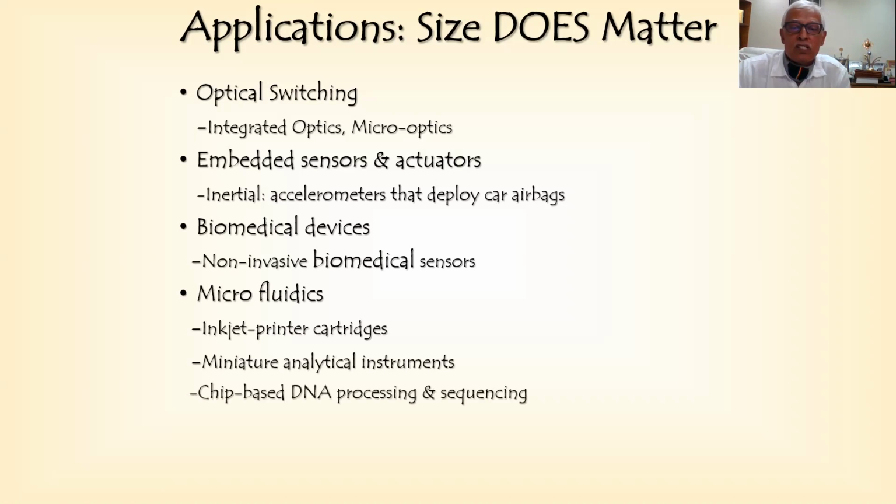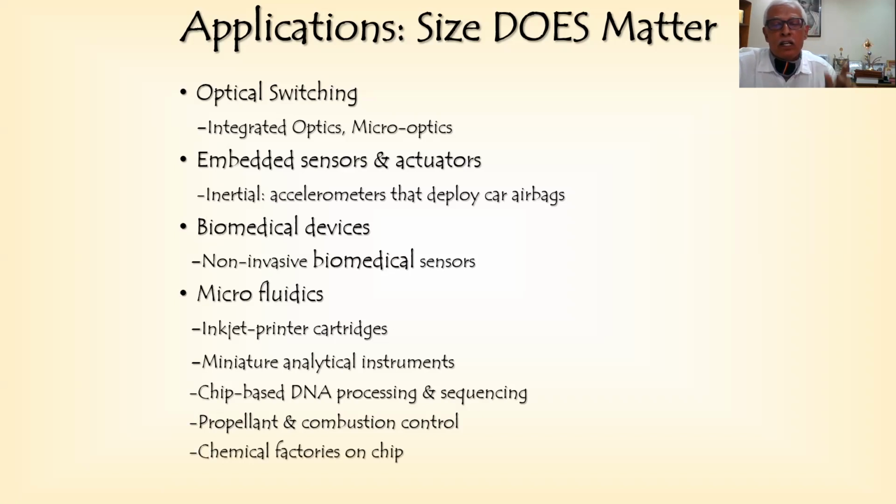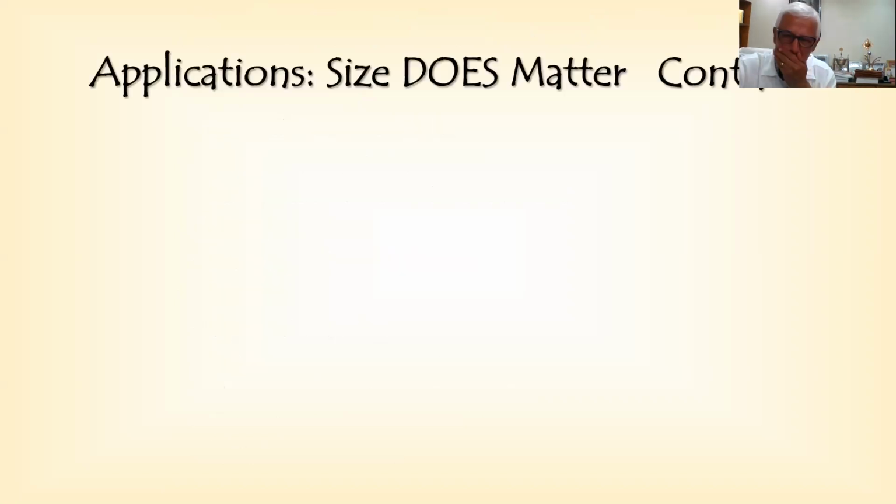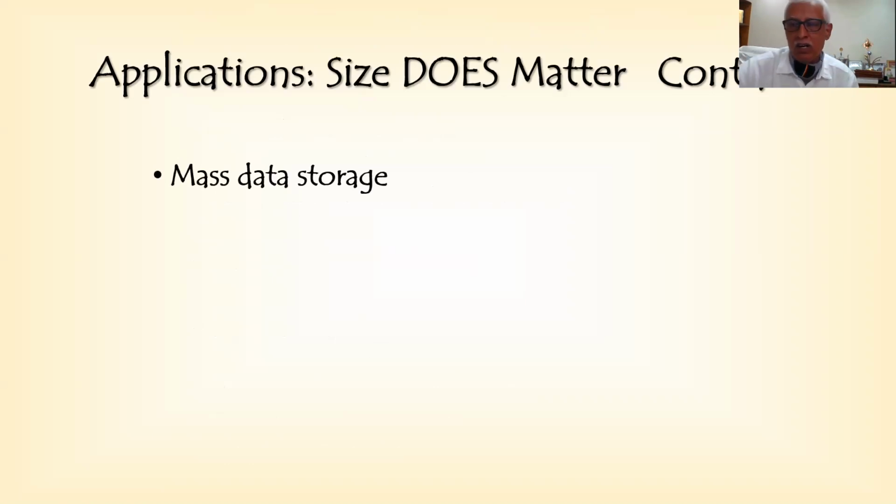And the other one is chip-based DNA processing and sequencing, and propellant and combustion control in many places where we use rocket propulsion, etc. And in a nutshell, it's a chemical factory on a chip. So again, continuing with that, now everybody is creating many items and systems, and they need a good space.